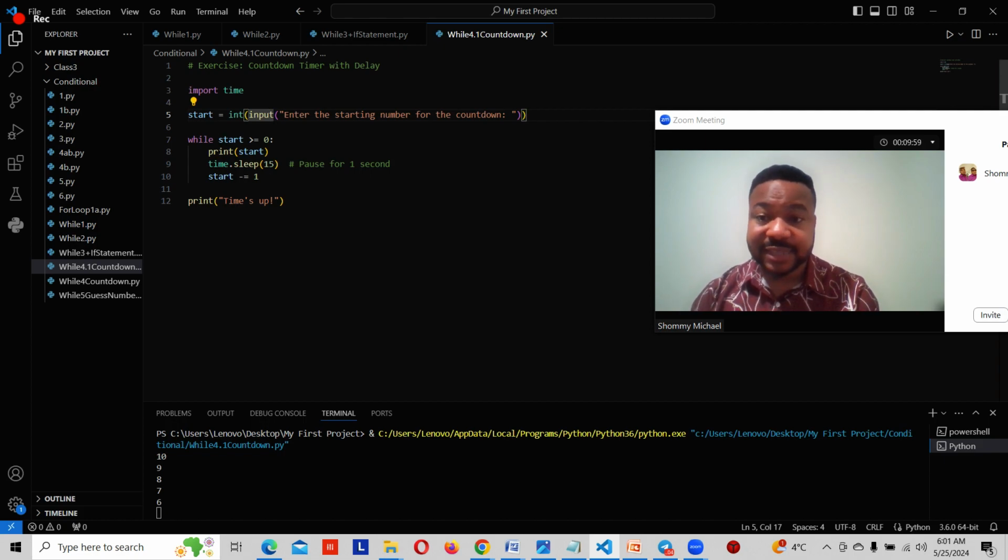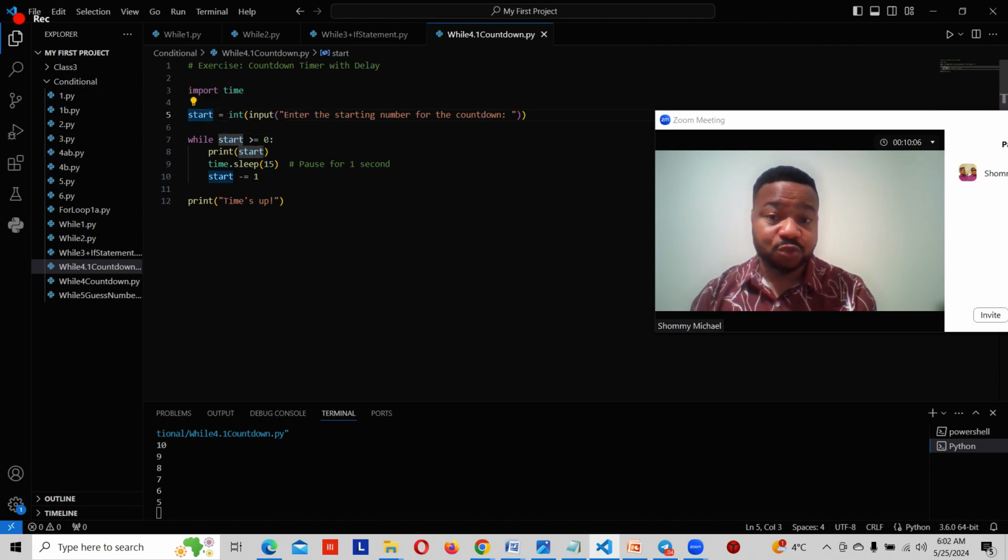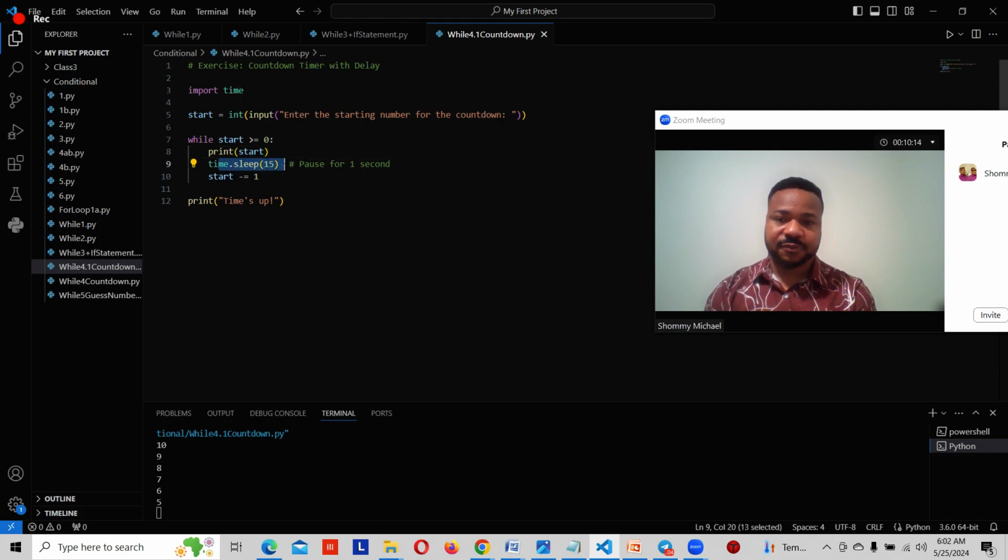Then why the start? What is the start? The start is the variable that we created right here. So if the number that we input is greater than 0, of course the number is going to be greater than 0, right? Print the start, then sleep for 15 seconds. Let's change this to 1 second, because as you can see, it is sleeping for 15 seconds. It is waiting 15 seconds before it runs the program again.